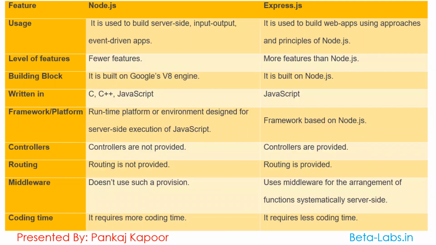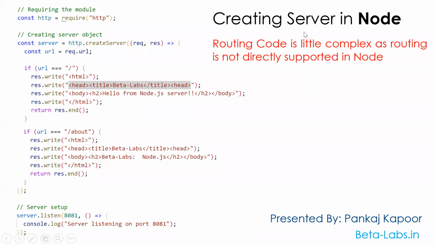I have an application where I'm creating a server in Node, and also trying to add some routes so that we can perform some additional activity. See, creating routing code is a little bit complex. As I already told you, there is no routing concept.